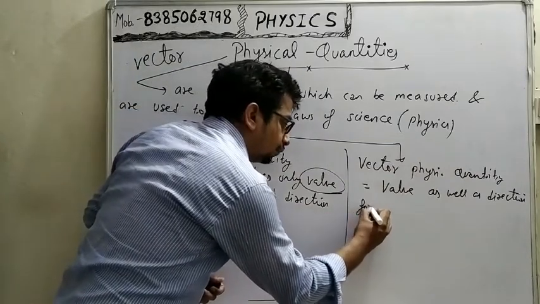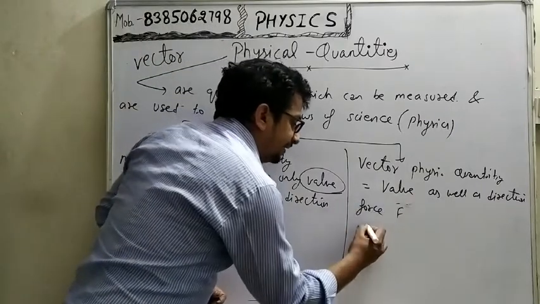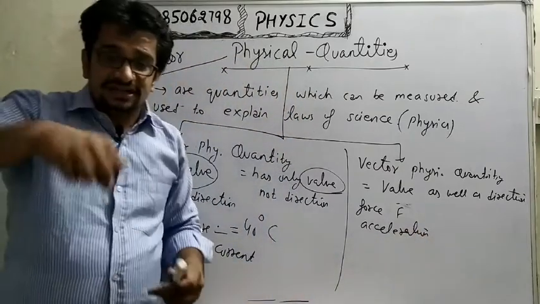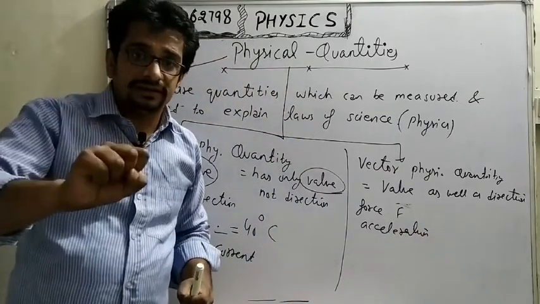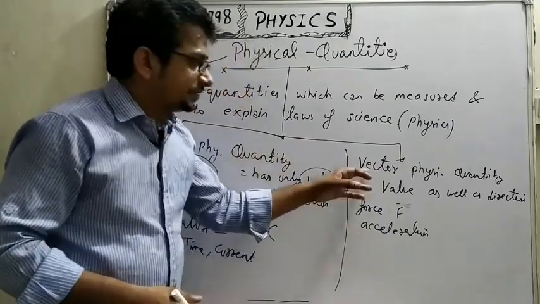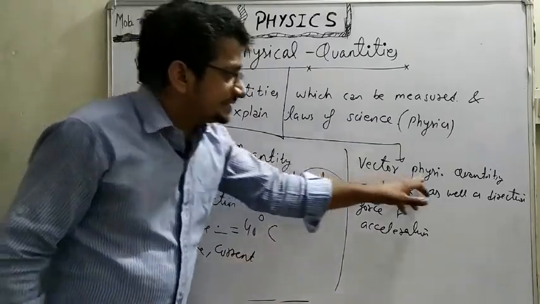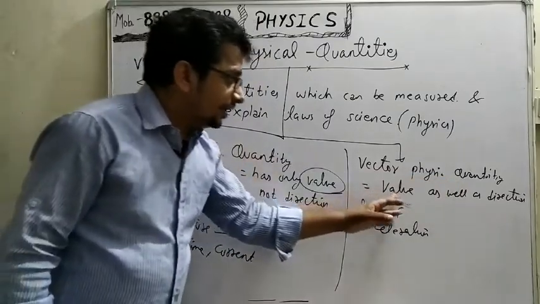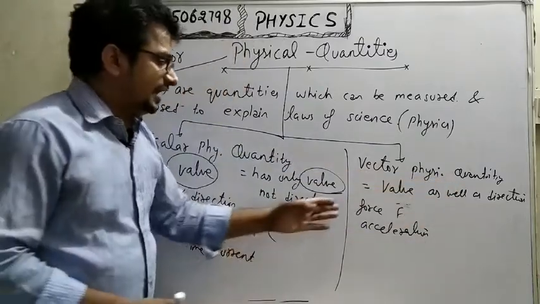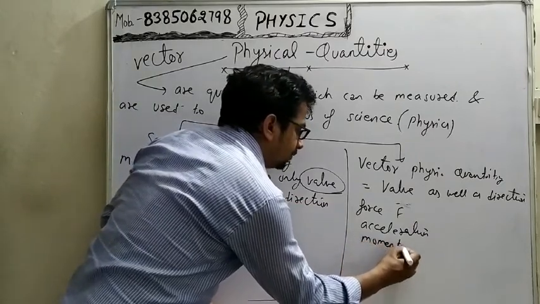For example, force F is a vector quantity. And acceleration: you are accelerating your car, you are accelerating your bike in a certain direction, so acceleration is also a vector physical quantity. So write the definition in your notebook. The physical quantities which require value as well as direction are known as vector physical quantities, like force, acceleration, etc. Momentum is also one.